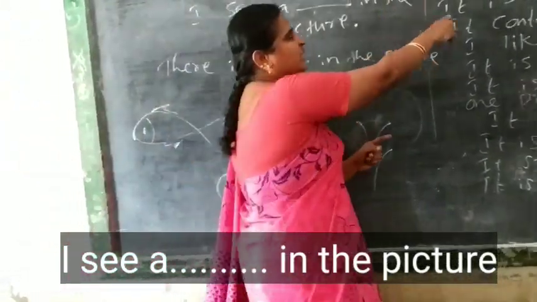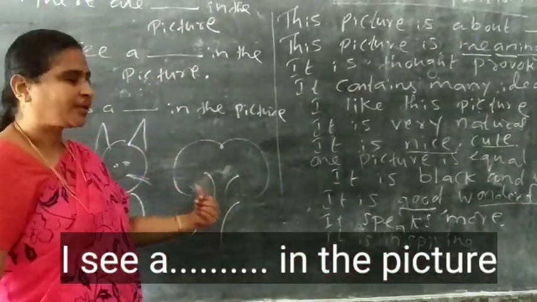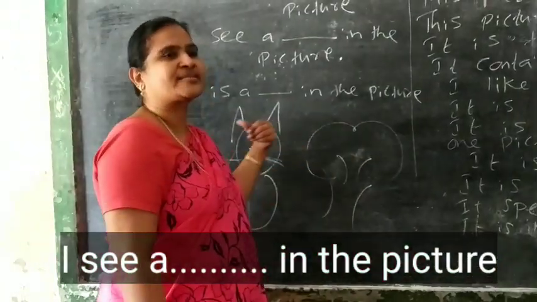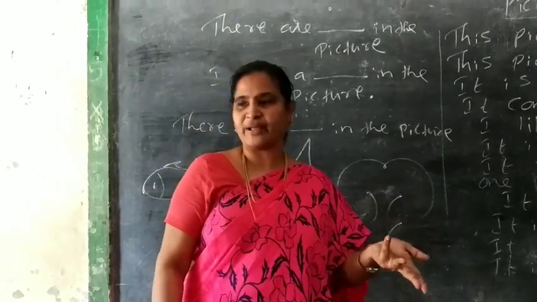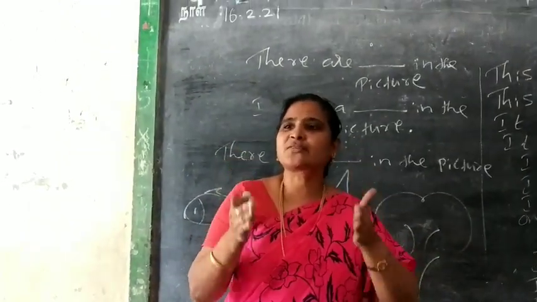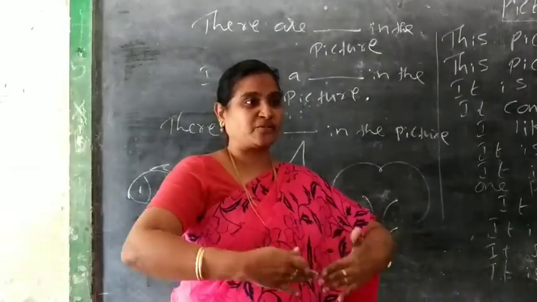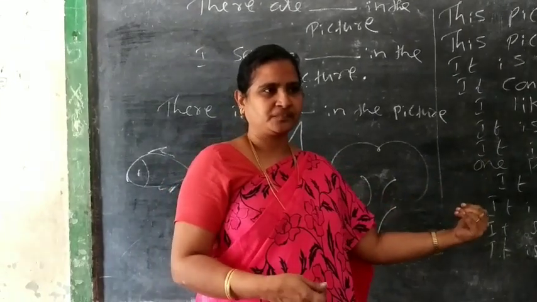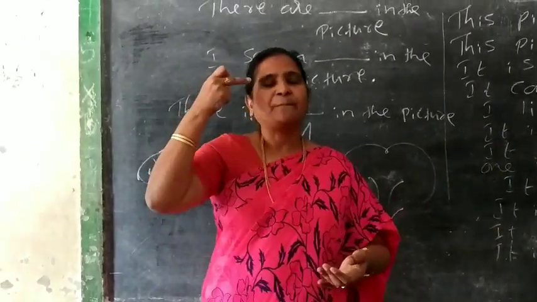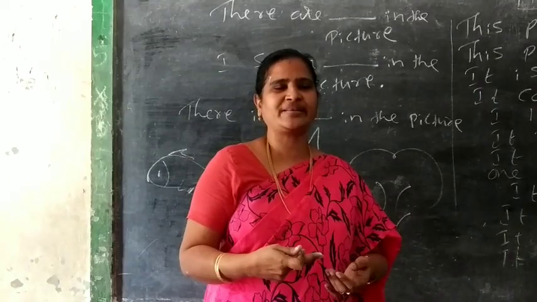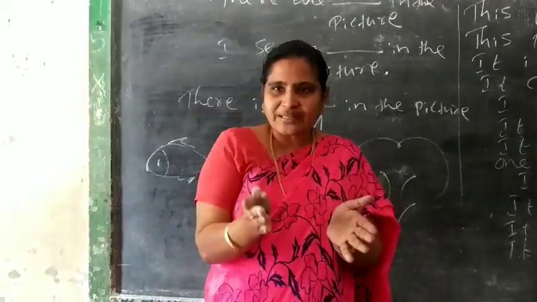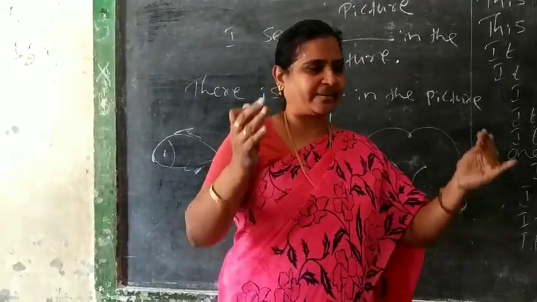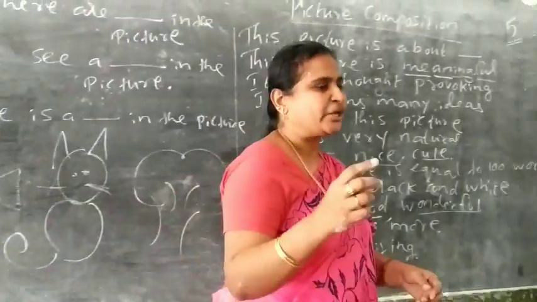Same manner, this picture is about cat or tree or star or fish or whatever it may be. So you must have some presence of mind. Don't just vomit whatever you want. You should not write like that. Have some presence of mind and at the time when you see the picture you can write. Now I will show you some pictures. You can tell the answer.